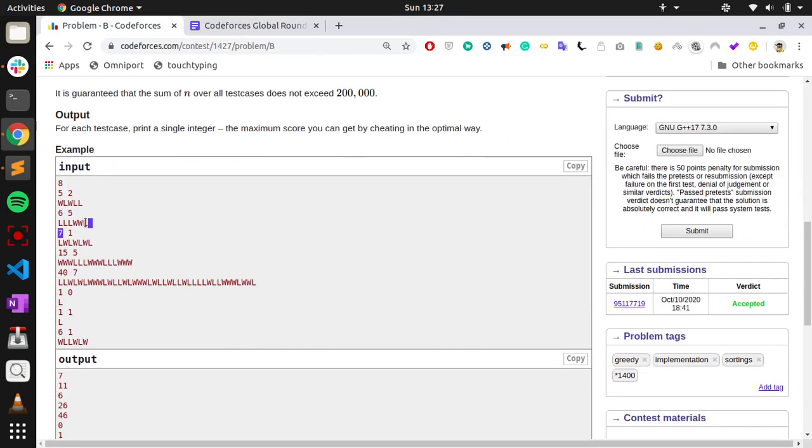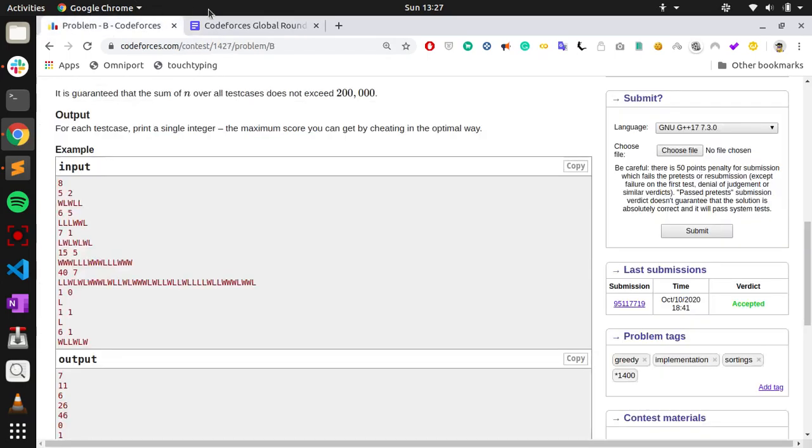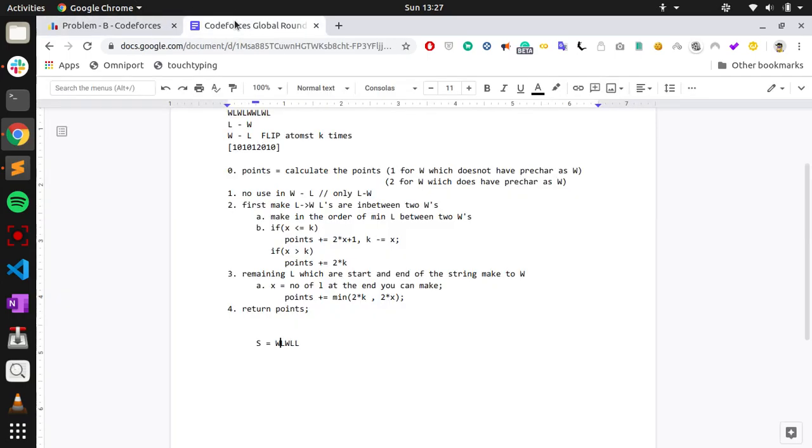Or let us go with an example. Which one should we choose? Let us say string s equals WL, and we have WLL. And we have k equal to 2, so you can make two flips. So first we have the L between these two W's.